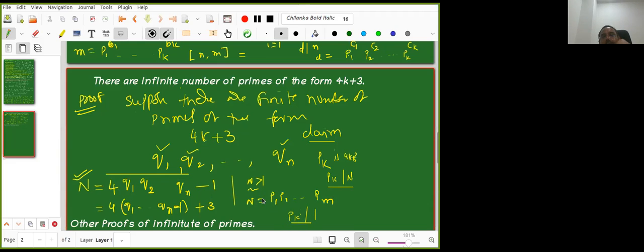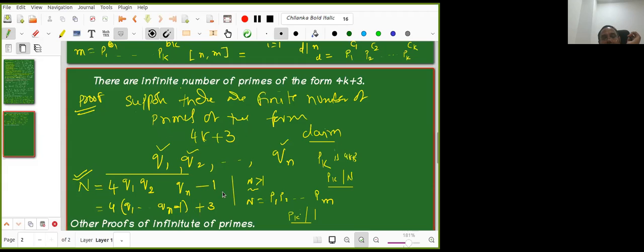So done. I'll repeat the proof once. There are infinitely many primes of the form 4k plus 3. Suppose there are only finitely many primes of the form 4k plus 3: q1, q2, up to qn. This is the magic here. As per the need we constructed this number. Earlier we constructed q1 times q2 times qn plus 1, which Shivani gave at that time. Now we are giving 4 times q1 up to qn minus 1. Right, so this can be written like this.